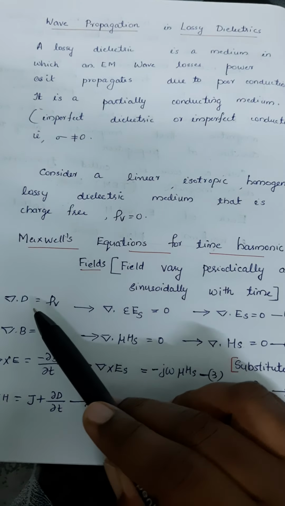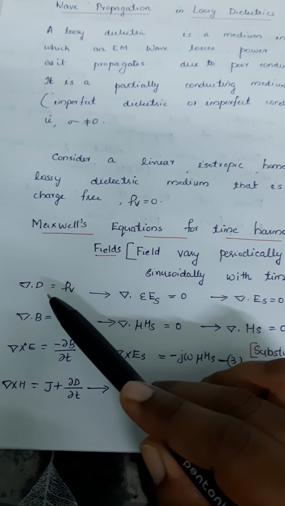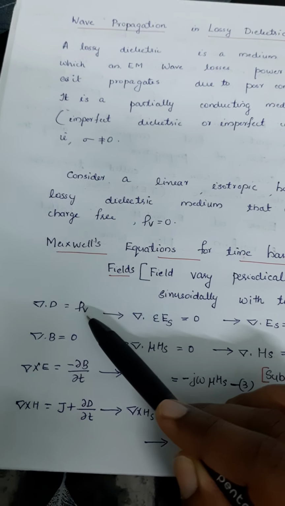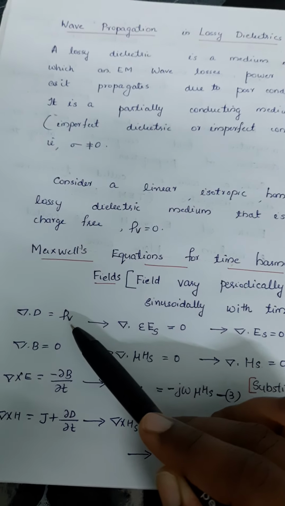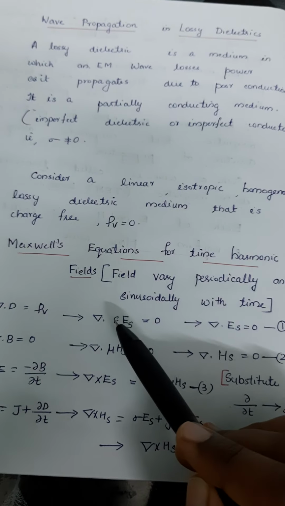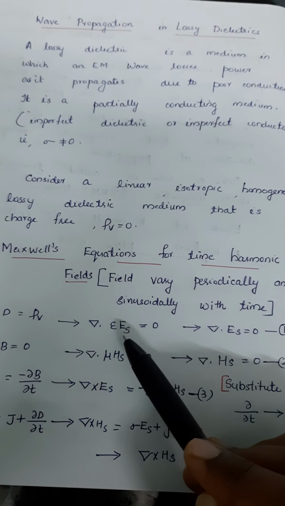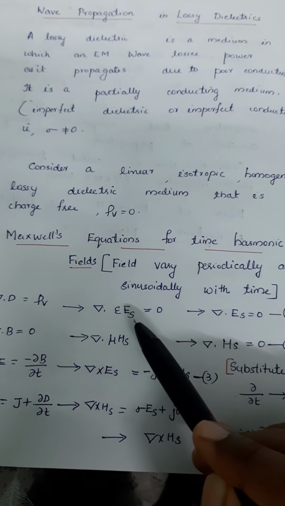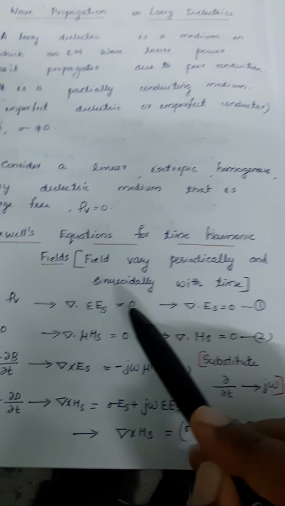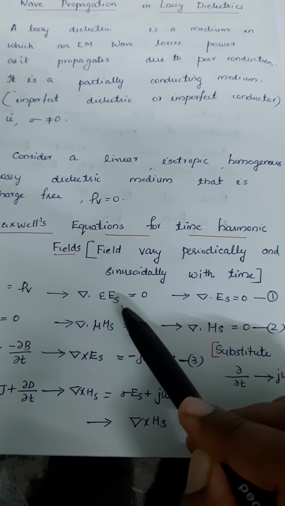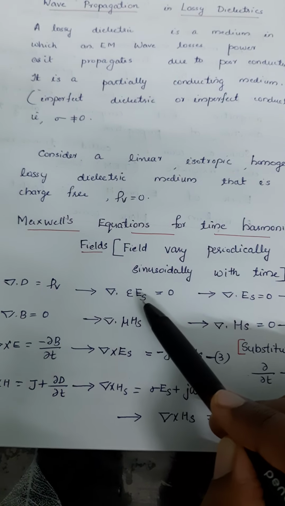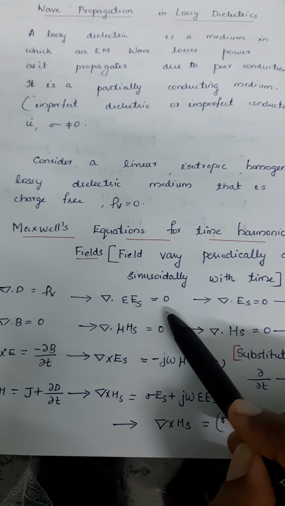The Maxwell's equations in differential form: the first equation is del dot D is equal to rho v. Here instead of D, we can substitute in terms of the intensity E of S. E of S means this is a harmonic field, that is, the field varies periodically and sinusoidally with time. That's why we represent it as E of S. So this first equation becomes del dot epsilon E of S is equal to 0.